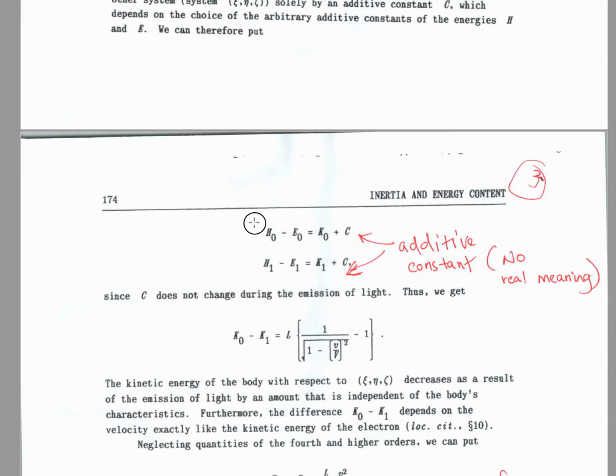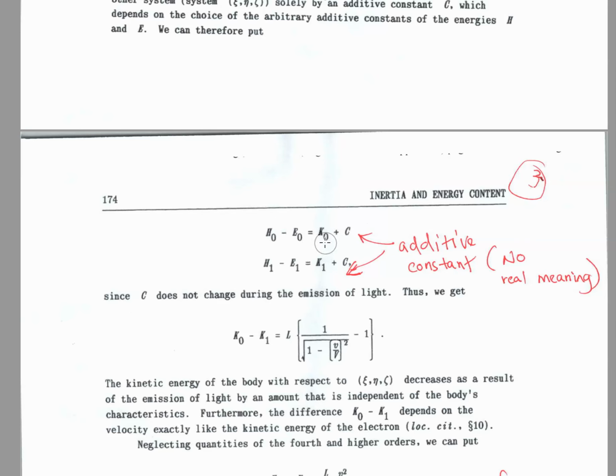H sub 0 is the energy measured using the epsilon eta zeta system. E0 is the energy as per the XYZ system. K0 is the difference, the kinetic energy. Ignore this, it has no meaning.